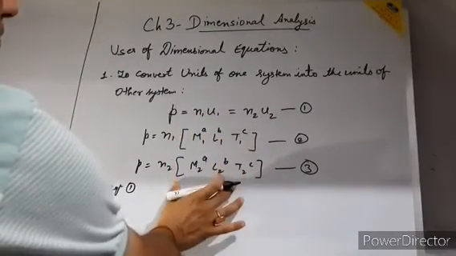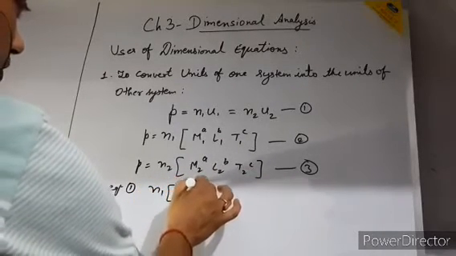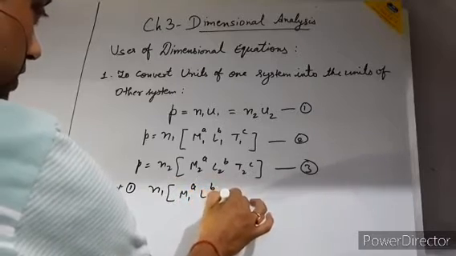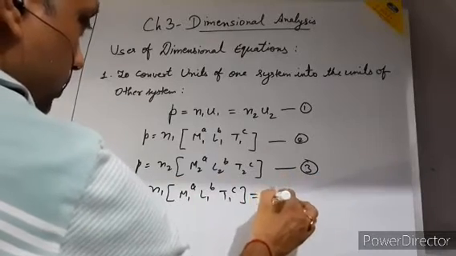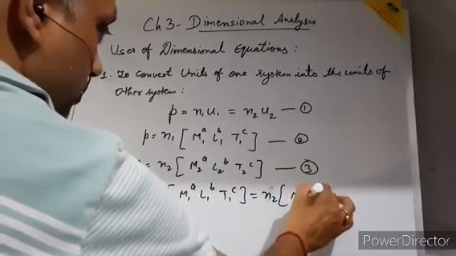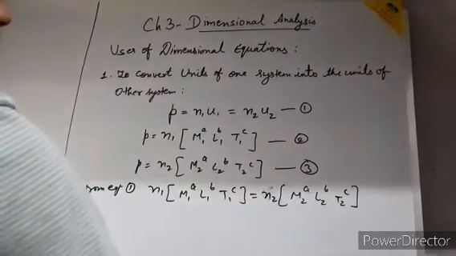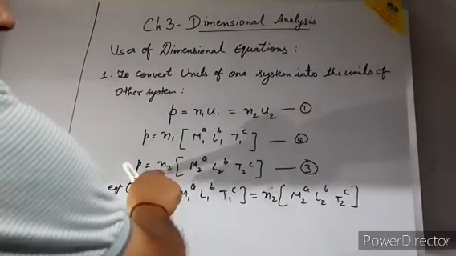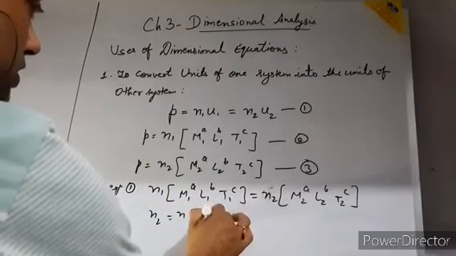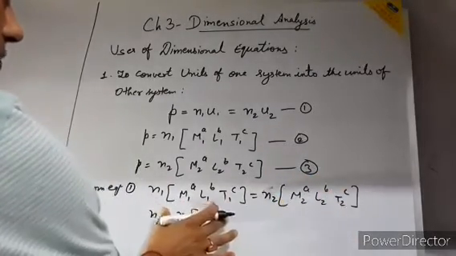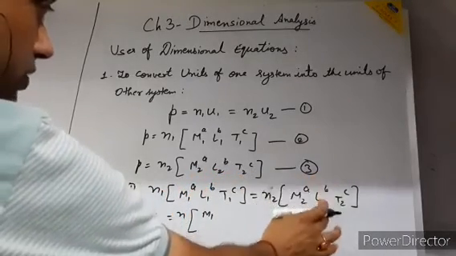That means I can write N1 M1 to the power A, L1 to the power B, T1 to the power C is equal to N2 M2 to the power A, L2 to the power B, T2 to the power C. I have to find this numerical value N2, so N2 is equal to N1 times M1 to the power A, L1 to the power B, T1 to the power C upon M2 to the power A, L2 to the power B, T2 to the power C.